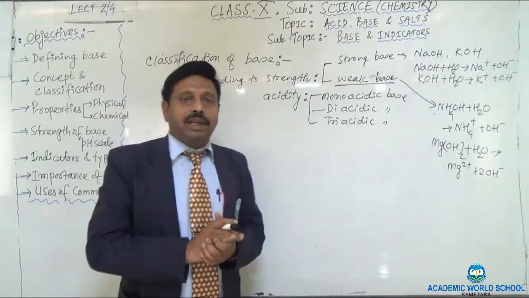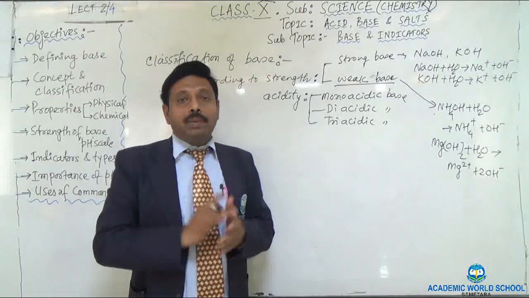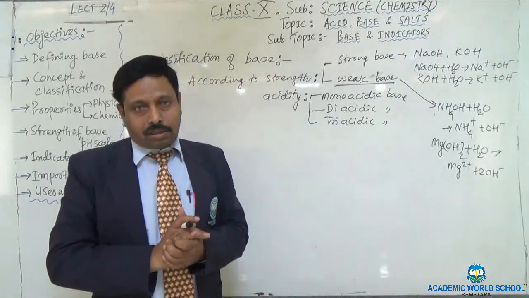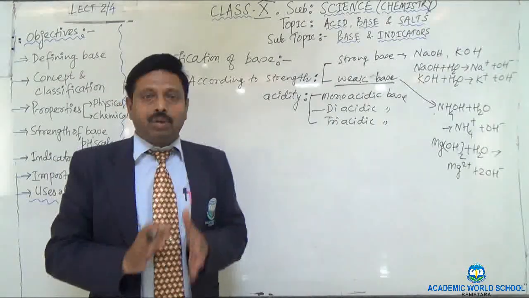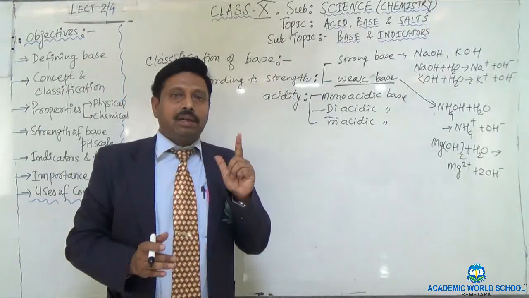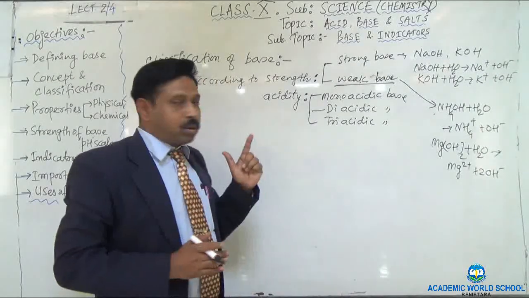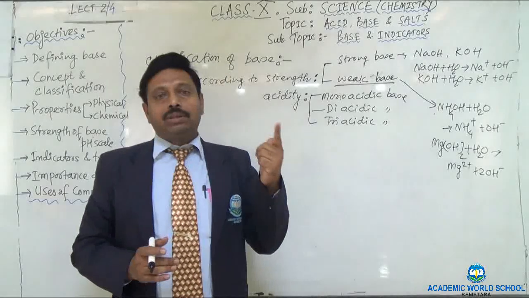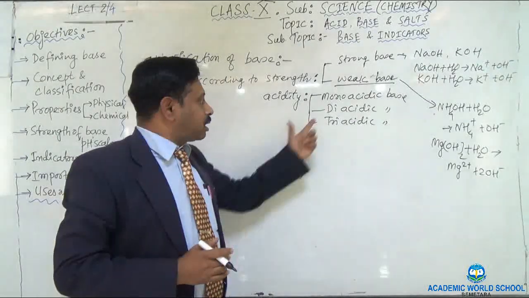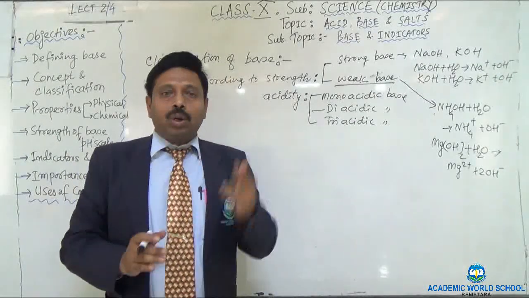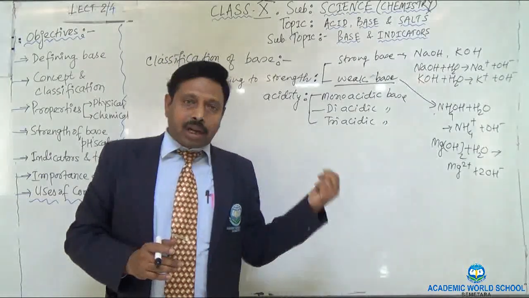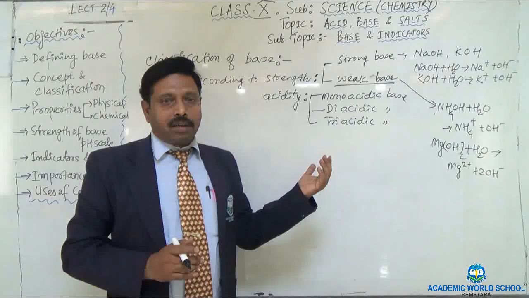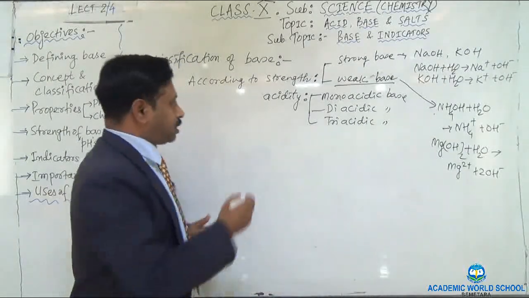So now come to the acidity. What do you mean by the acidity of a base? Acidity means the number of hydroxide ions a base molecule produces. Suppose a base molecule produces one hydroxide ion, then it is called monoacidic. So one hydroxide ion can neutralize with one hydrogen ion. Similarly, a diacidic base produces two hydroxide ions which can be neutralized with two hydrogen ions. And similarly in the case of triacidic, I want to give you examples of that.